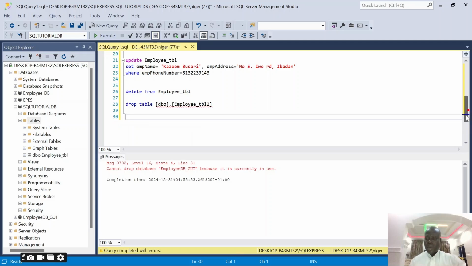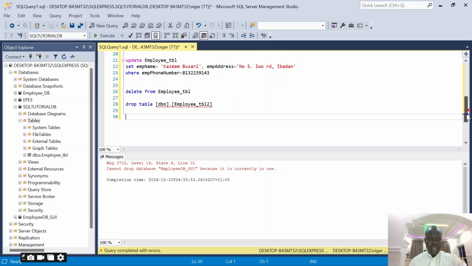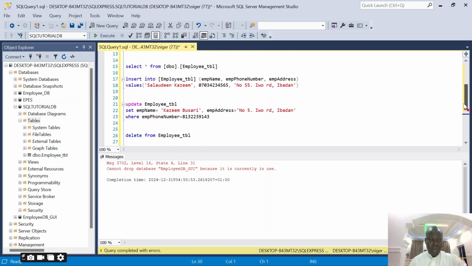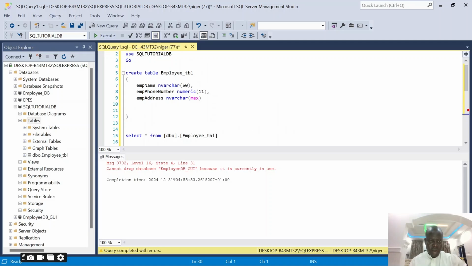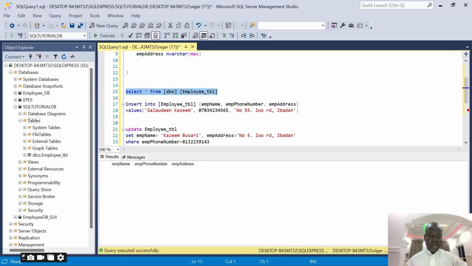Now lastly, the last thing I'm going to do here is to show you how you can actually modify the table. You understand? How many columns do we have here? We have name, phone number, and email address. Assuming I want to add a recruited date, when an employee joined our office, and it's important to add it to this table. I've created my table already, which has three columns, but we now discover that we didn't put the date created, the date the employee joined the office, and we want to change the structure so it has that.